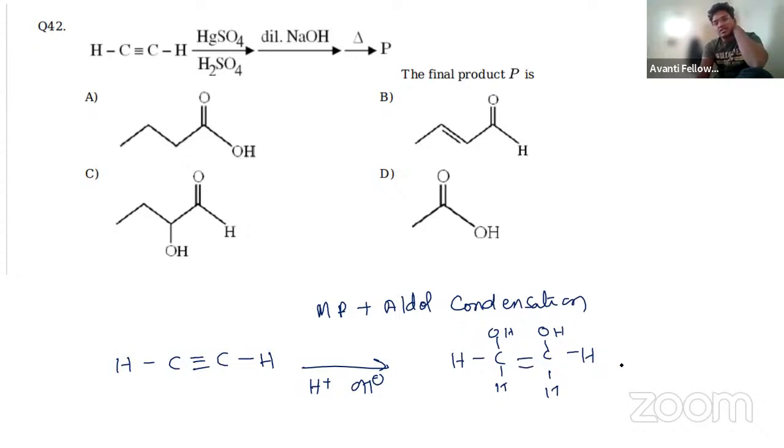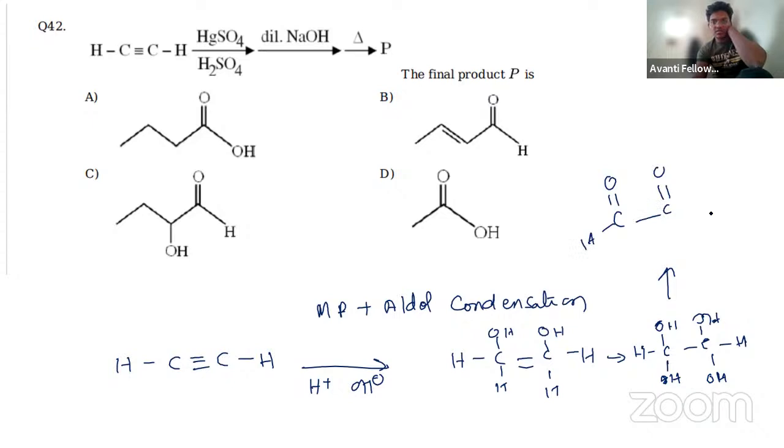Again, this double bond will break and this will form H, C, OH, OH, OH, OH and H. So from here, you have to remove the water and at the end you are going to get C double bond OH, C double bond OH, diketone kind of compound.